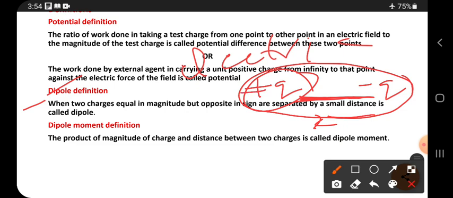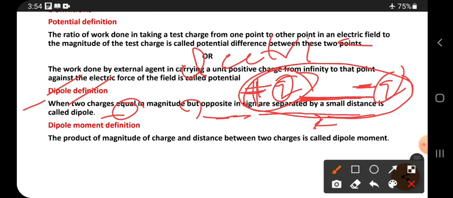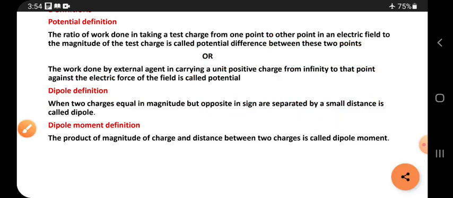So it is a positive charge and a negative charge, meaning two charges equal in magnitude. Here it is q, here it is q, the magnitude, but opposite in sign. So it is a plus sign and a minus sign, separated by a small distance. Two charges separated by a small distance is called a dipole.